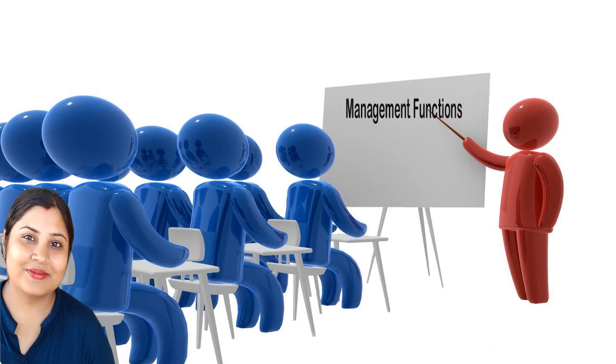Now in controlling, you have to see whether the work is going on according to whatever you planned or not. That means whether the actual performance matches the planned performance or not. And if it is not matching, then you have to find out the deviation. Why is there a deviation? What is the reason behind it? And you have to take corrective action for that. Okay? Sometimes there is positive deviation which is acceptable, but negative deviations are not acceptable. I will discuss this in later chapters.